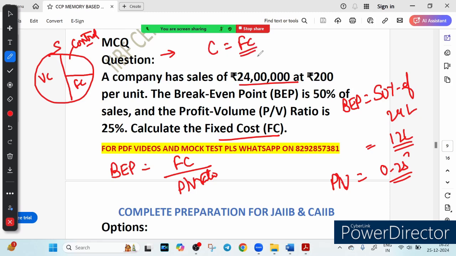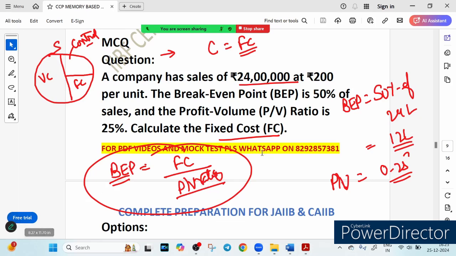You know it very well, right? At BEP, the point at which break even is held, there is no profit. So our entire contribution will be borne by the fixed cost. If we multiply this BEP with PV ratio, this will give you contribution. That's how this formula came. Instead of contribution, you can write BEP times PV ratio. BEP is nothing else but number of units, and PV ratio means profit volume ratio. So this is how this formula came, and now you just have to substitute the value.